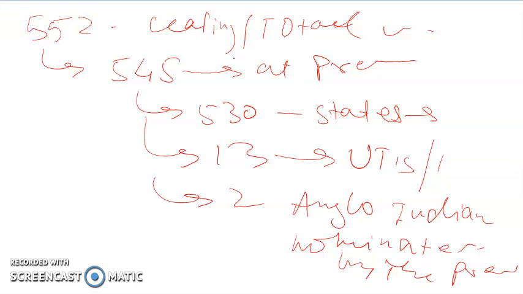So this was the breakup of seats in the House of the People.